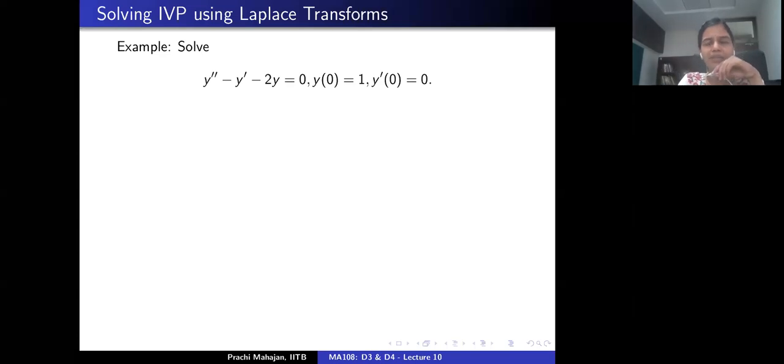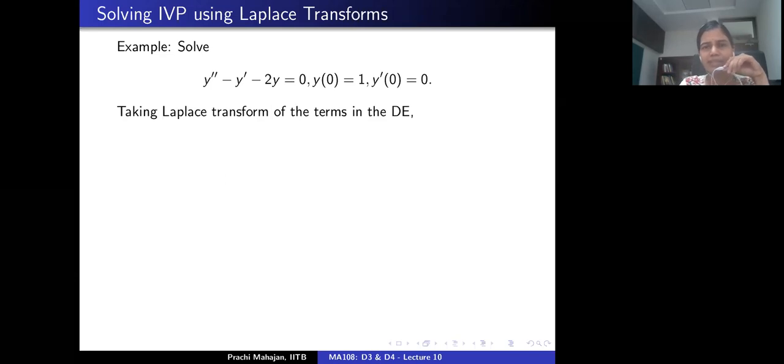So what am I going to do? Let's take the Laplace transform of the terms in the following differential equation, which means I will get the following. How do I write this left hand side here? I am going to use the fact that the Laplace transform is linear. So the Laplace transform of y double prime minus y prime minus 2y is the same as the Laplace transform of y double prime minus the Laplace transform of y prime minus 2 times the Laplace transform of y. That's the first thing that's being used here.